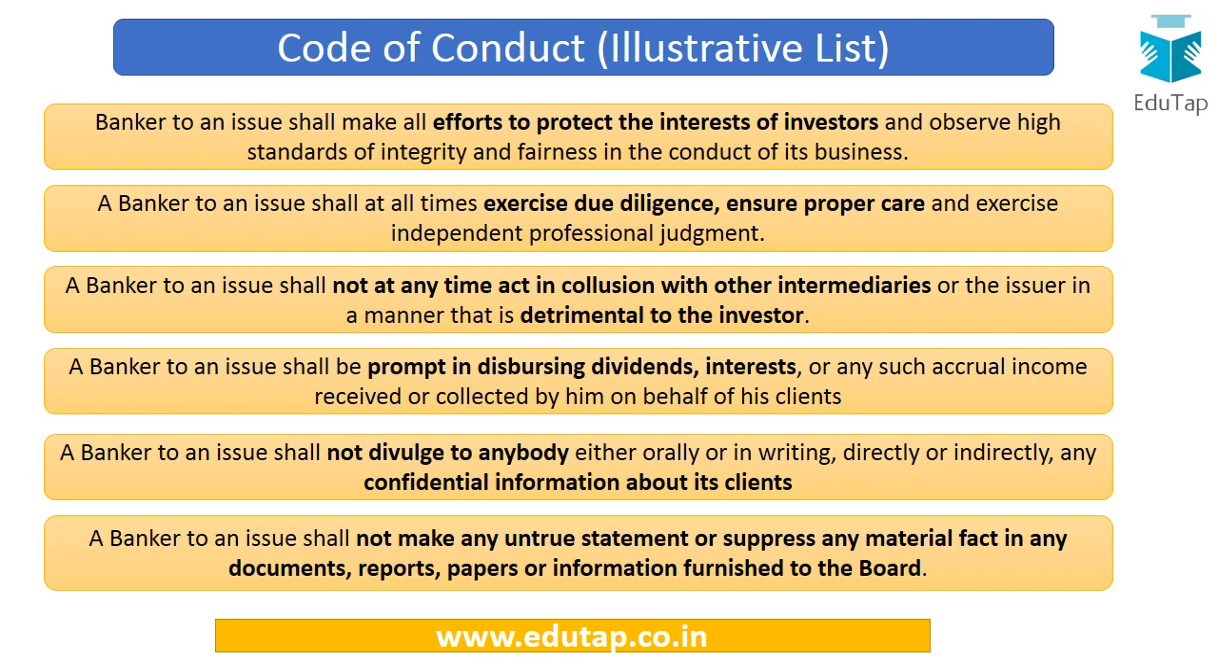So if we take a look at the main points with regard to code of conduct for a banker to an issue, then a banker to an issue is required to make all the efforts in order to protect the interest of investors and is required to observe high standards of integrity and fairness in conducting its business. Further, a banker to an issue has to exercise due diligence, proper care and independent professional judgment in doing his work properly. A banker to an issue shall not at any time act in collusion with other intermediaries or the issuer in a manner that is detrimental to the investor.